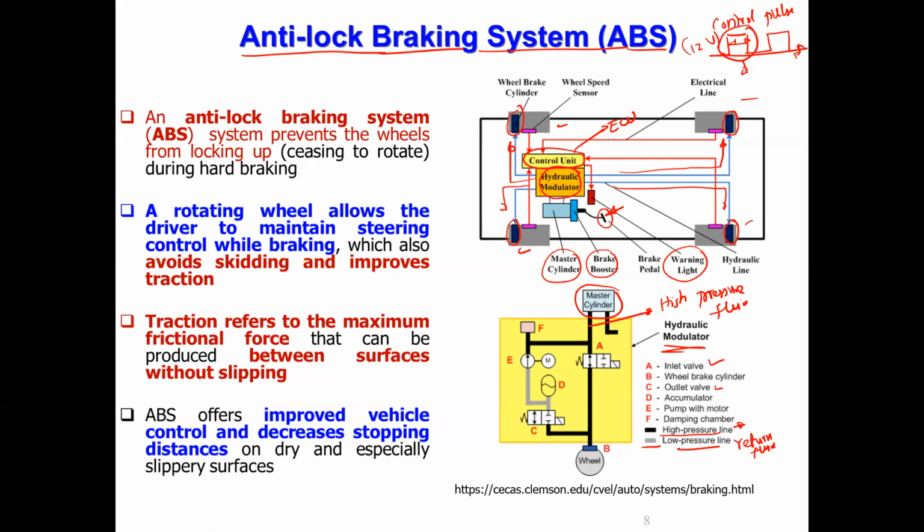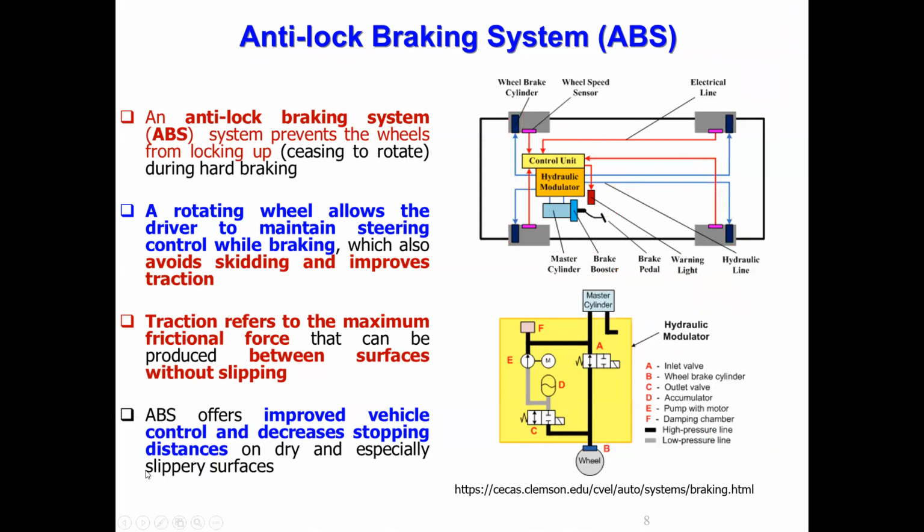During this period, the inlet valve A is open. The appropriate control signal is given by the ECU control unit.